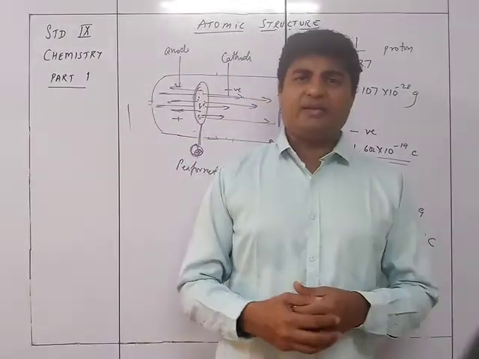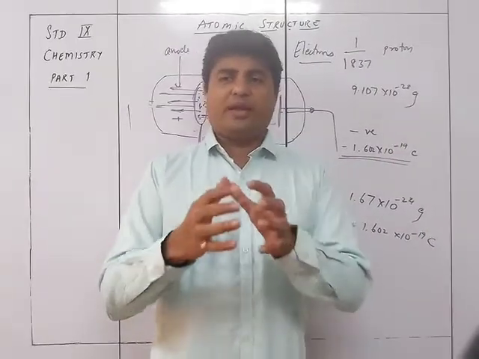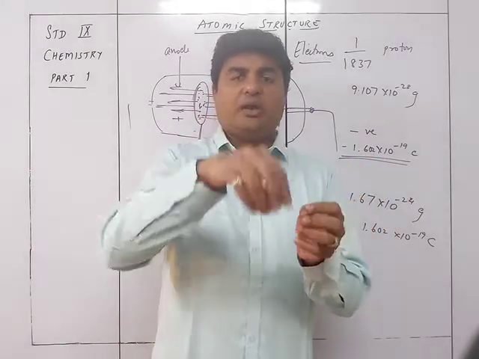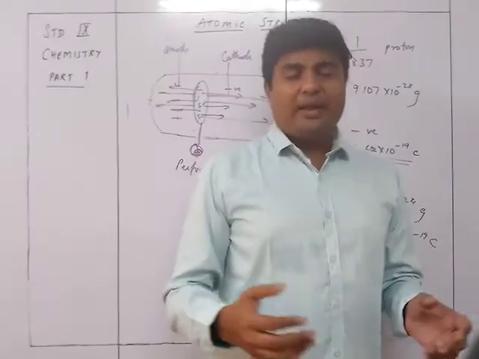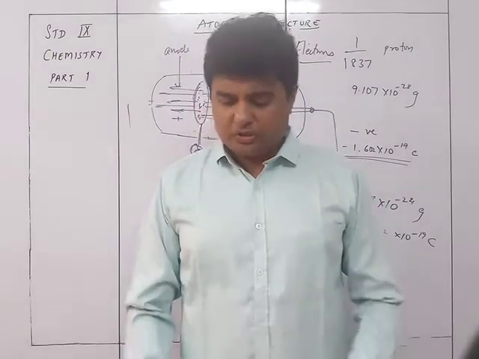There were many theories. Many were just saying that it's like a plum cake, where the whole atom is the cake, and protons and electrons are mixed together inside it in small pieces. There were many different propositions made.